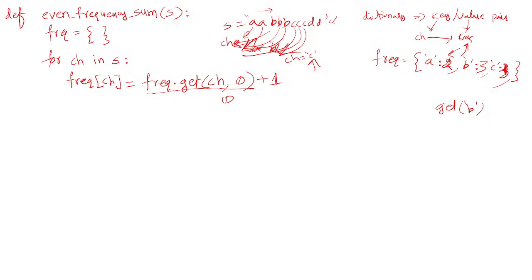Similarly, now the next character supplied to ch is D here. Then it checks frequency.get(D), not there. So it creates D and initially stores 0 plus 1. So its frequency will be incremented by 1. So next D will be supplied. So its frequency increases to 2 here. Okay, that's it. End of the character string reached here. Then this loop stops here. That's how the string will be processed by this for loop.